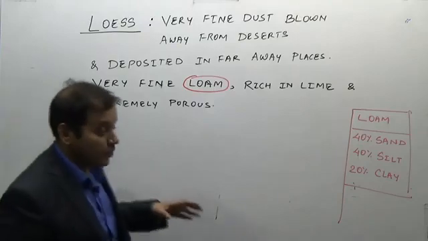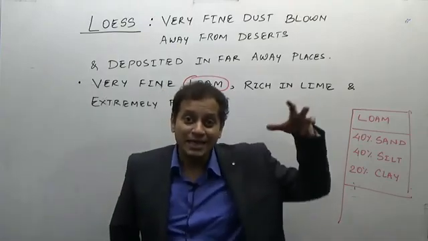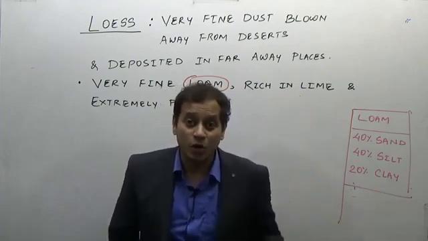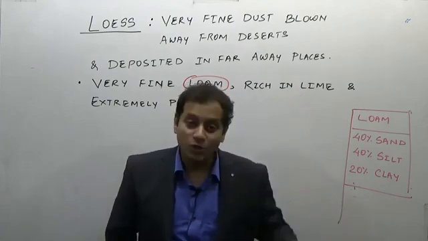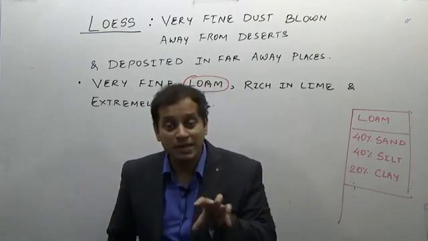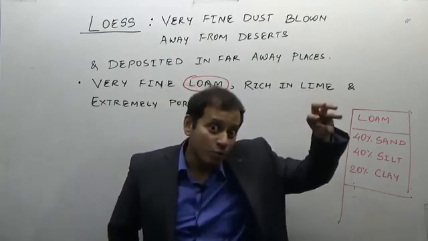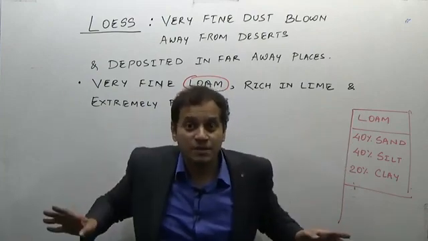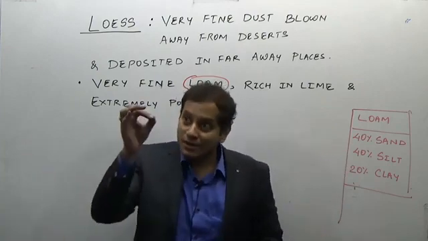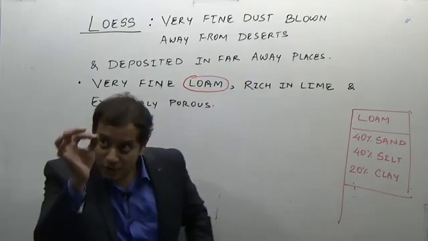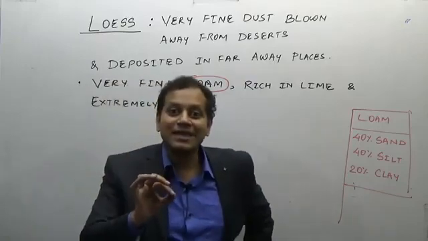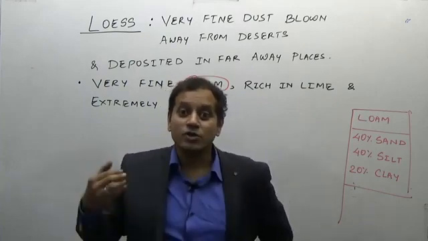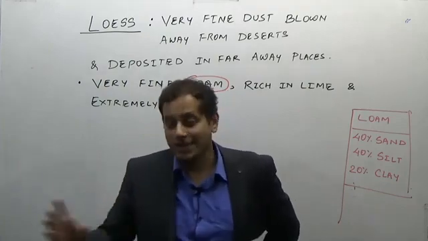Now, because it is extremely porous, whenever the water falls, water easily penetrates, and because it is rich in lime, it reacts with water and it collapses. As I gave you an example of a heap of stone versus a heap of talcum powder. If I pour water on the heap of stone versus the heap of talcum powder, which will collapse? Talcum powder will collapse. What will be the color of the water once it crosses the talcum powder? It will be the color of that talcum powder itself, because the talcum powder gets dissolved in water. So if my talcum powder is white in color, then it becomes white water.